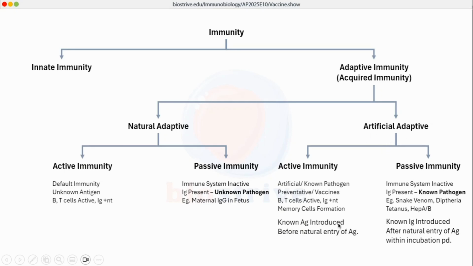So a known antigen is introduced before natural entry of that same antigen. So this is preventive in nature. Whereas in case of passive immunity, the immune system remains inactive, but it is artificial passive adaptive immunity. So the immune system will always remain inactive, but we will supply the antibodies externally, and these antibodies are supplied against the known pathogen. For example, snake venom. Known antibodies are introduced after the natural entry of antigen within the incubation period. What does this line actually mean? We will describe in a bit.